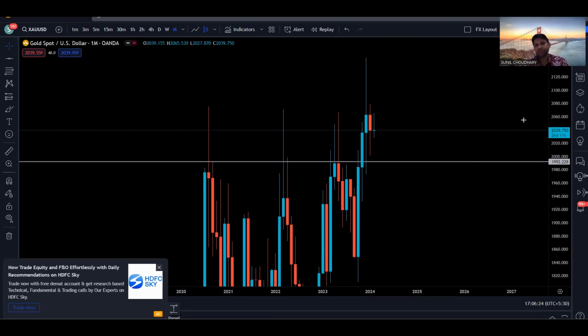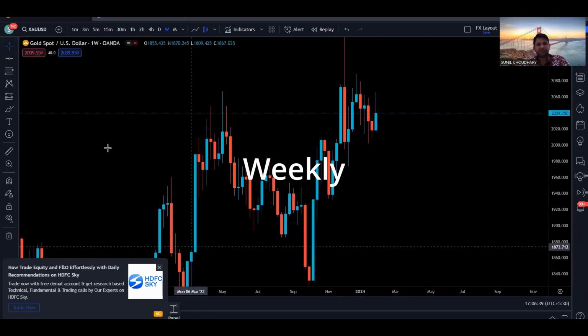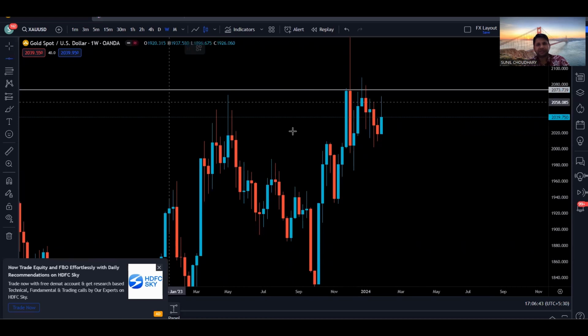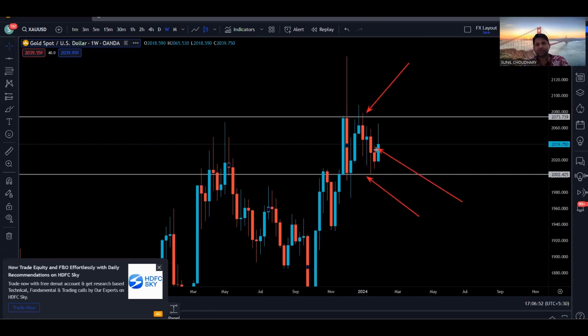To find out more details on what is going to happen, we will go to lower time frames. So let's go to the weekly time frame to find more details on what is happening. On the weekly time frame, we can see that we have a resistance right here, and at the same time we have a support. So basically we can see that the price is currently ranging between this resistance and this support. The last weekly candle closed bullish, but with rejections from the upside.